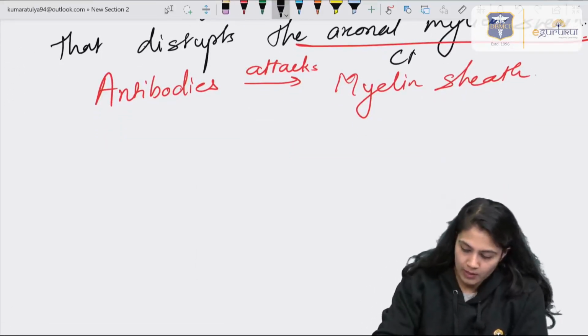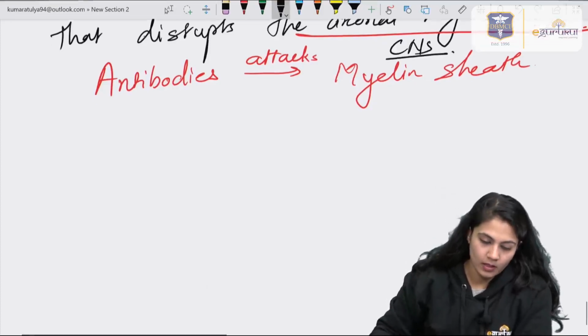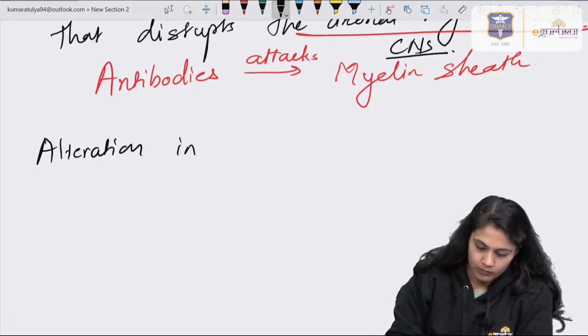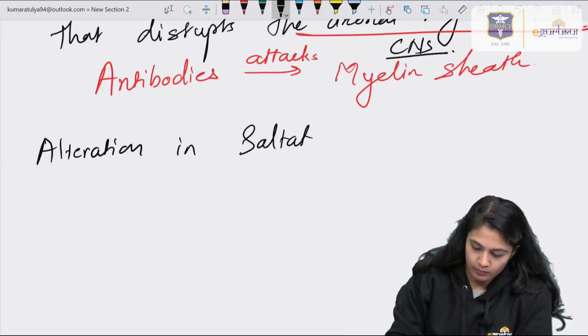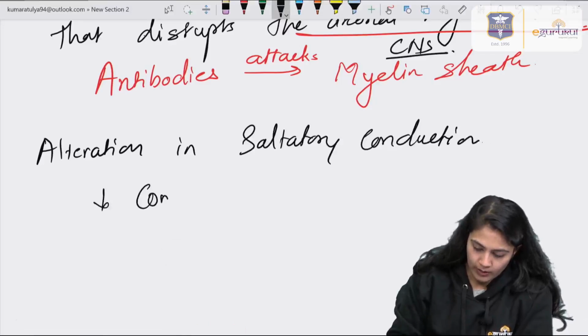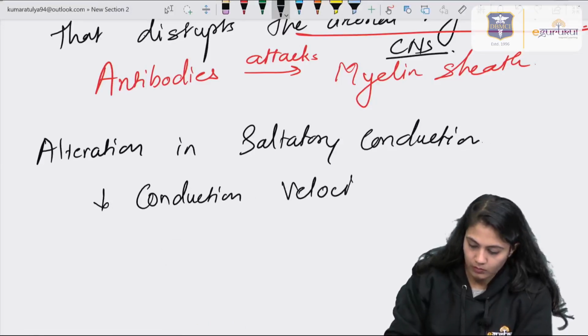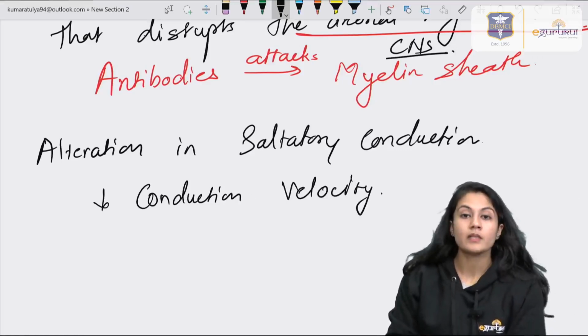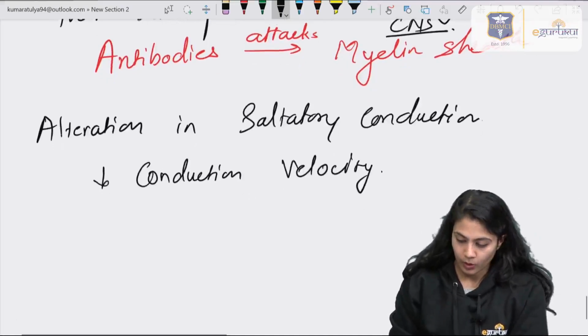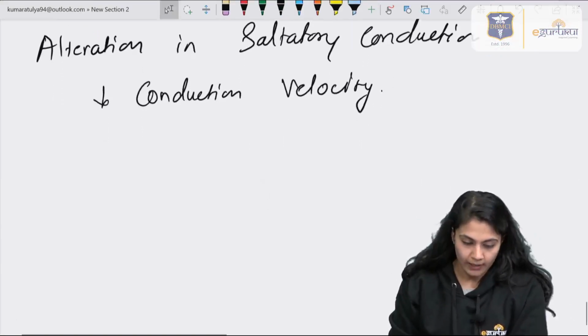This happens in the CNS. So there is an alteration in the saltatory conduction, and there will be a decrease in the conduction velocity in the CNS because of disruption of the myelin sheath.